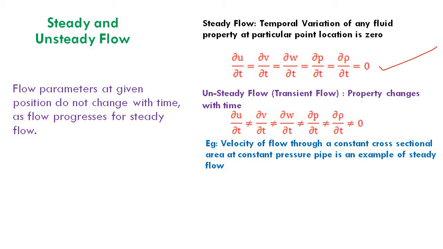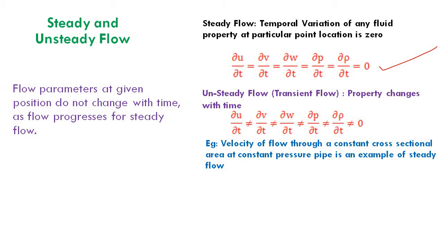For example, if you take a pipe, at the end of the pipe a valve is fixed and the flow is happening, and we gradually close the valve, what will happen? If you are gradually closing the valve, it will slowly reduce the discharge or flow rate through the pipe. Discharge means flow rate, that is liters or cubic meters of water passing per second through the pipe.